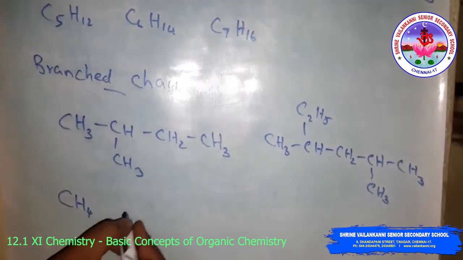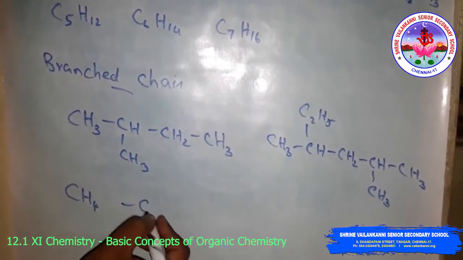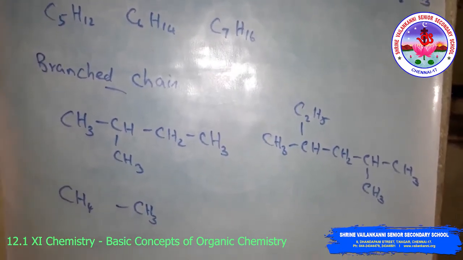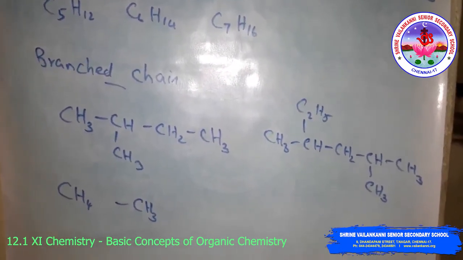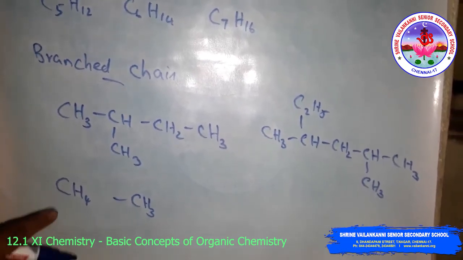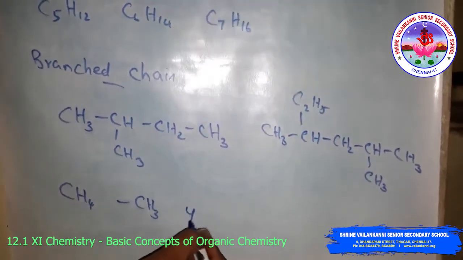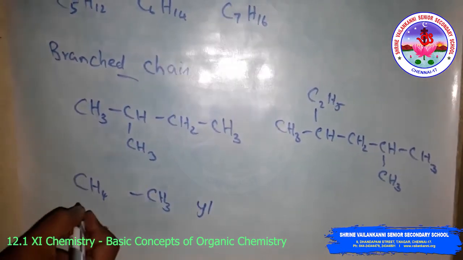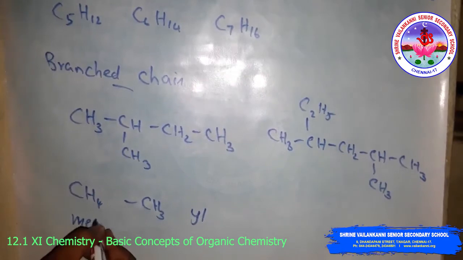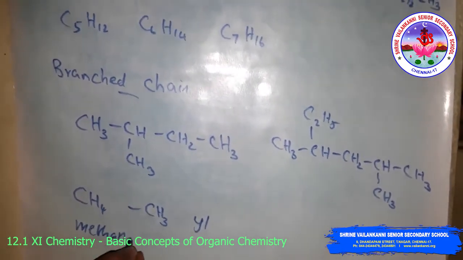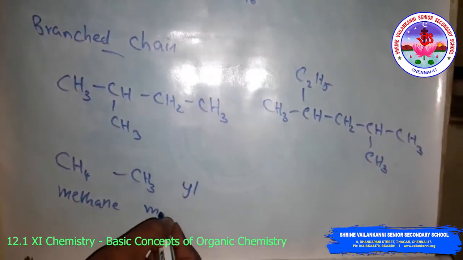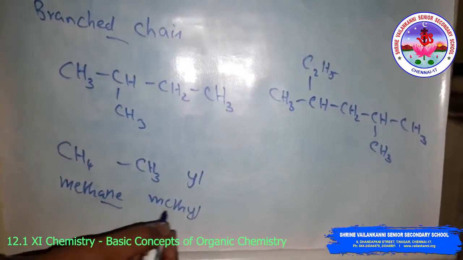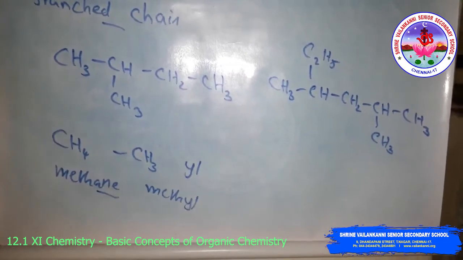Alkyl groups are named by substituting "yl" for "ane": removal of ane, addition of yl.